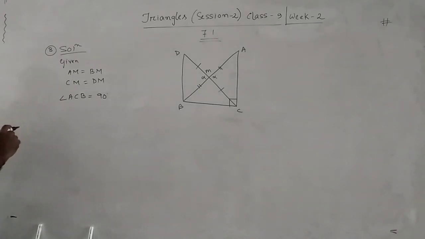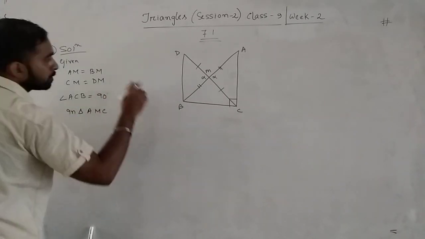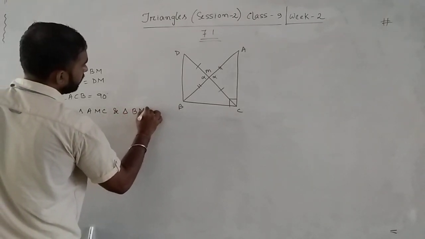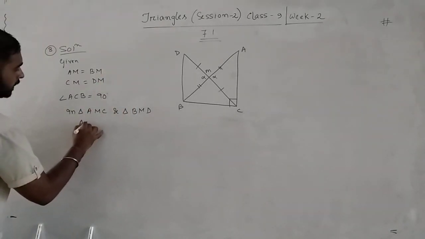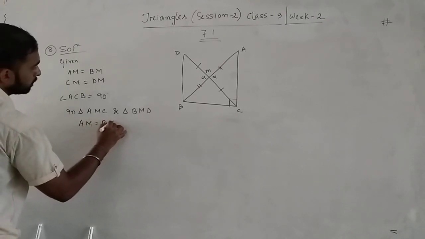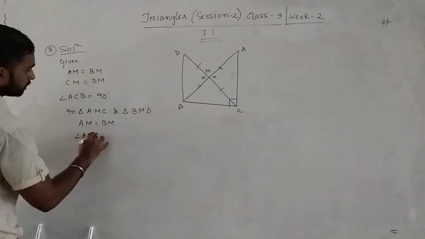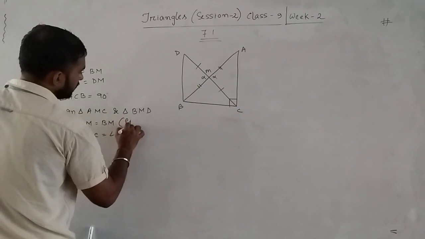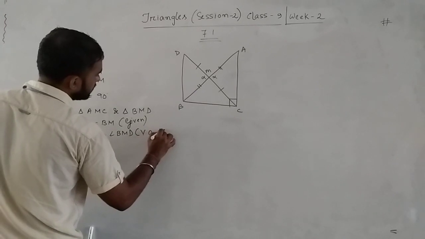Okay, now first we have to prove that triangle AMC and triangle BMD are congruent. In triangle AMC and triangle BMD, what is given? AM equals BM is given. Then angle AMC equals angle BMD, these are vertically opposite angles.